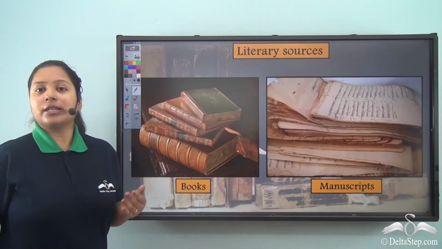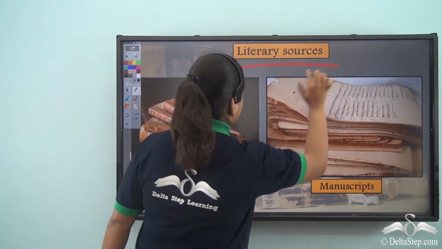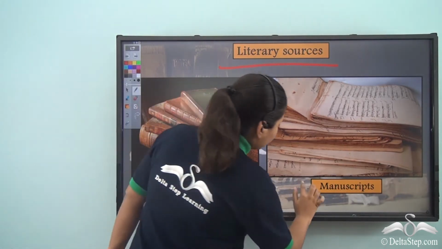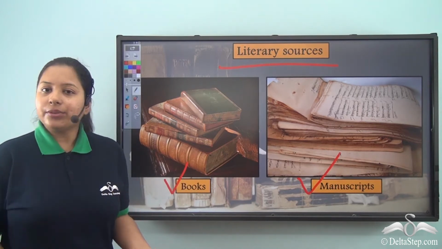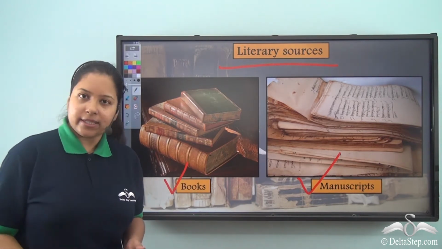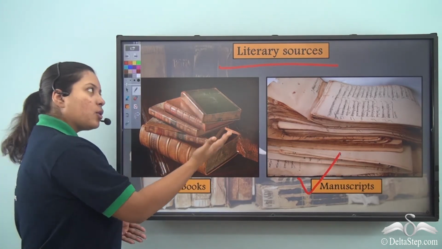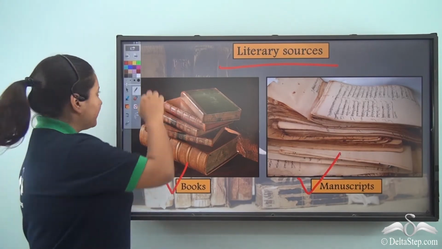Not only archaeological sources, but we also have the literary sources. Which are they? Well, the books and the manuscripts. So, these are the sources which were either written by hand or printed. These types of sources are known as literary sources. They also help us to know about our history.